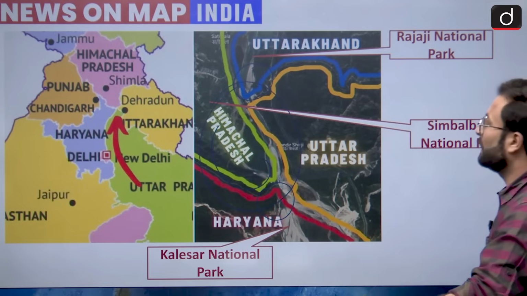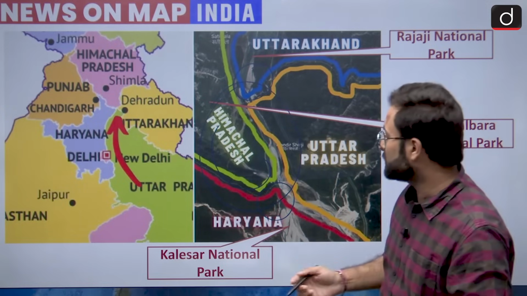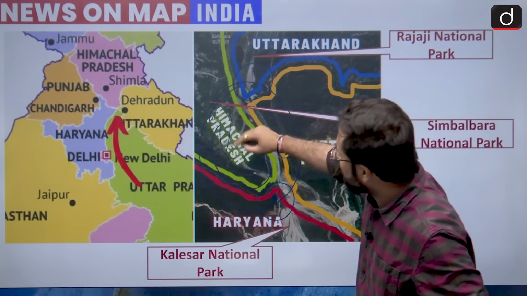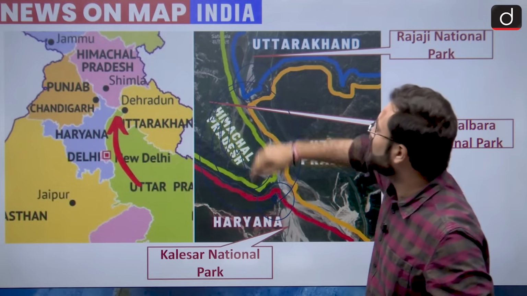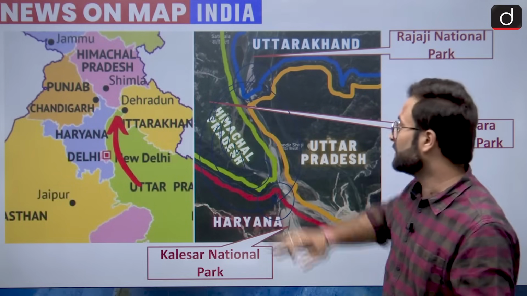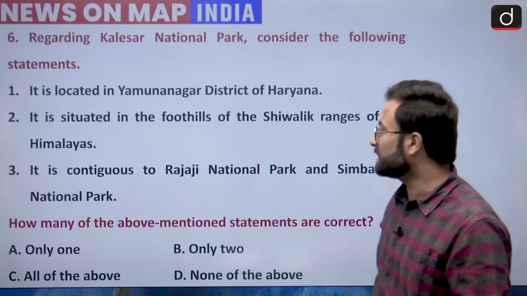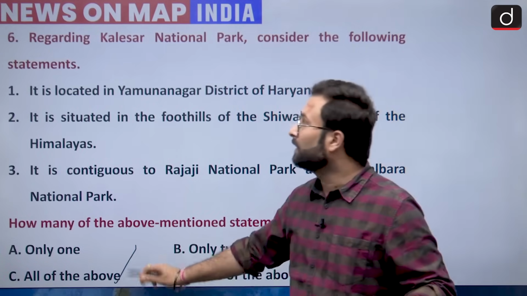That is why we can say that particular statement is correct, because this is Kalesar National Park, this is your Simbalbara somewhere in Himachal, in this particular area, and we have this Rajaji which is in this area, so that is why it becomes important for you. So all the 3 statements are basically correct. Option C would be your right answer.